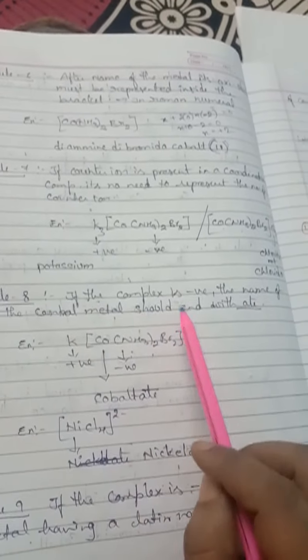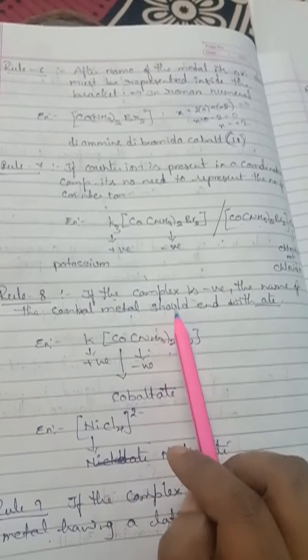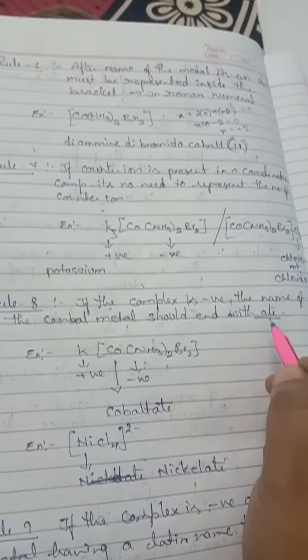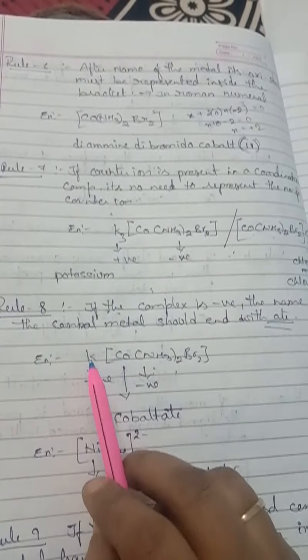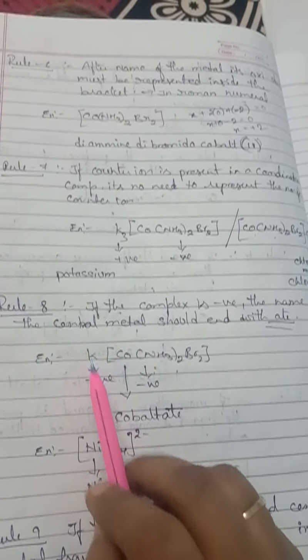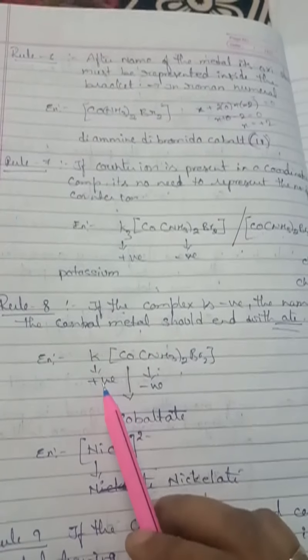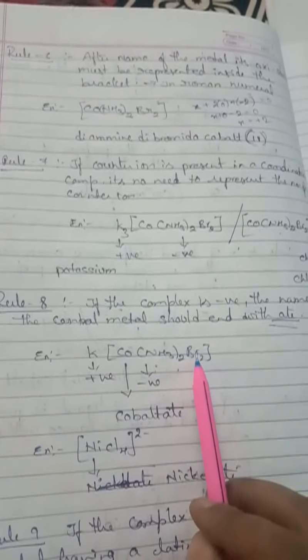If the complex is negative, the name of the central metal should end with ate. Okay, end with ate. Here, when a counter ion is present outside, it will be positively charged. If it is an alkali metal or alkaline earth metal, they are positively charged. When it is positively charged, automatically the complex will become negatively charged.